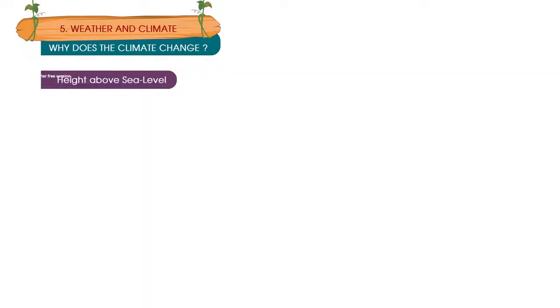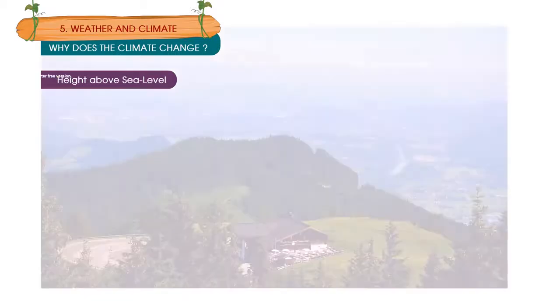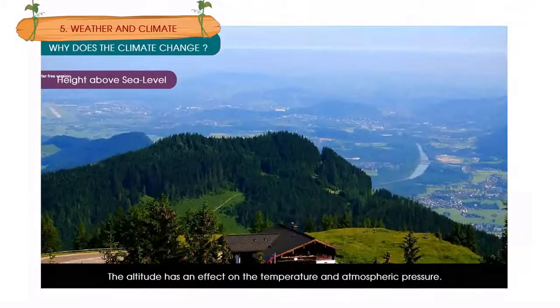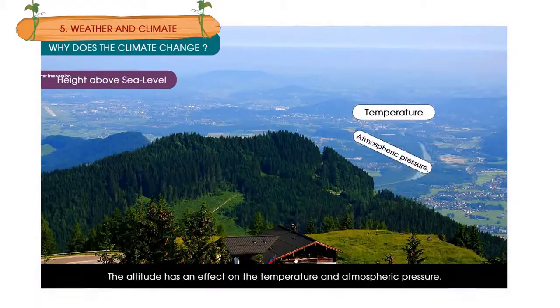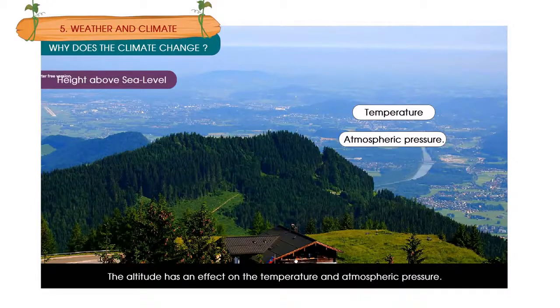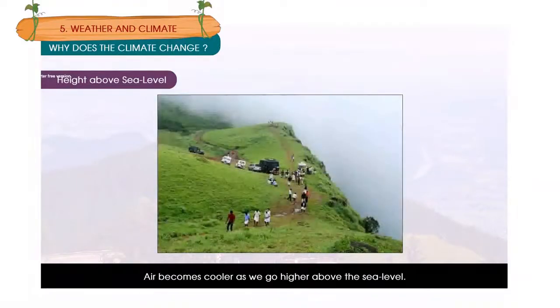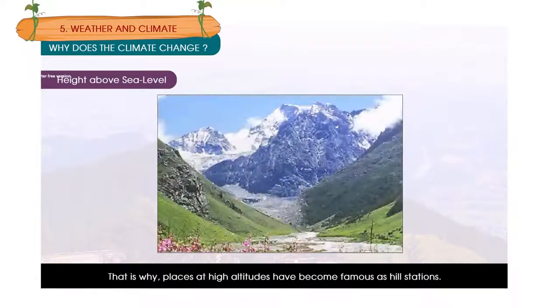Height above sea level. The altitude refers to the height of a place above the sea level. The altitude has an effect on the temperature and atmospheric pressure. Air becomes cooler as we go higher above the sea level. That is why places at high altitudes have become famous as hill stations.